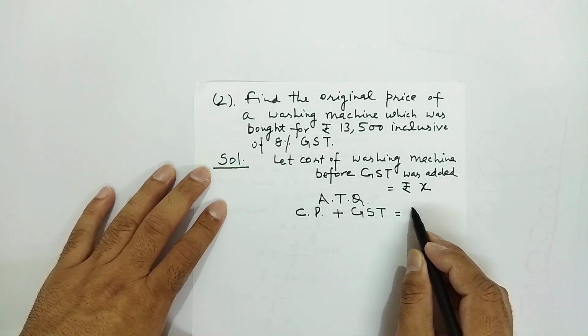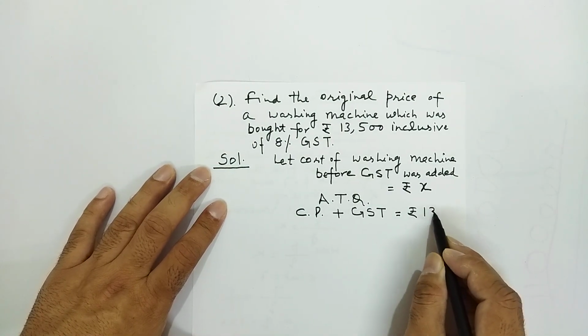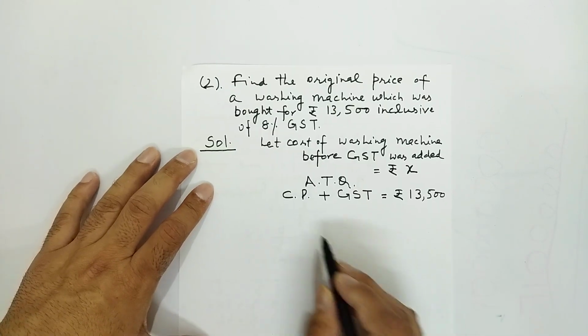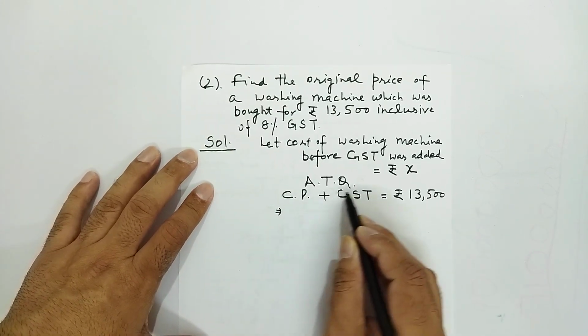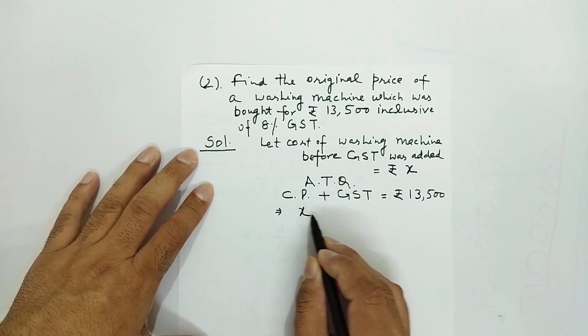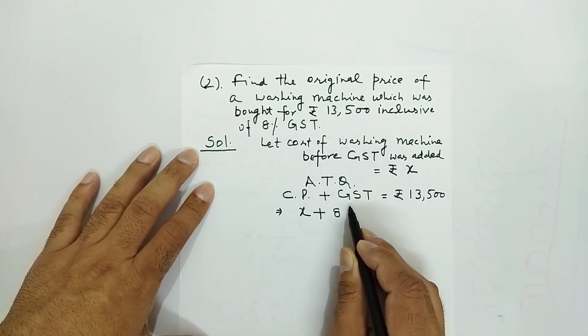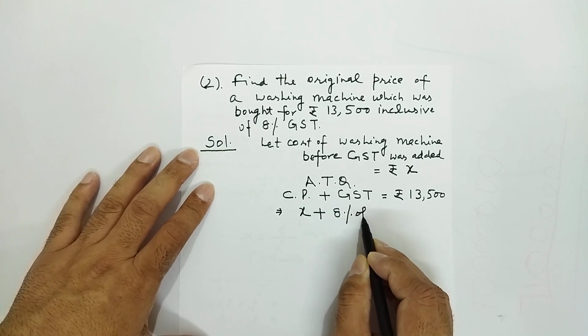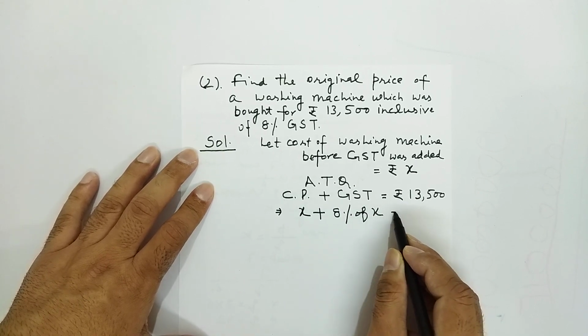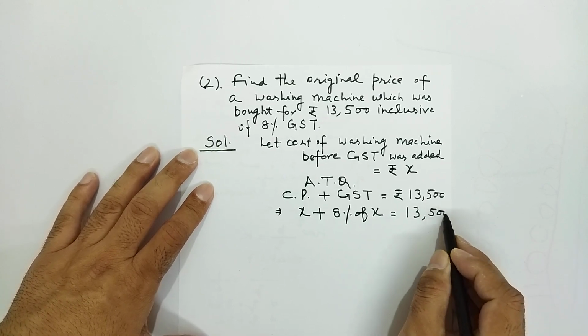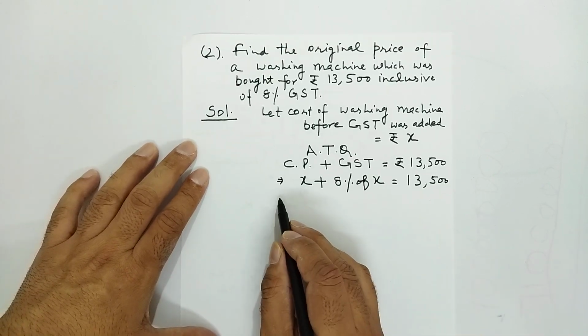He has given rupees 13,500, right? So CP before GST was added is X, and GST is 8% of CP, means X, and this is 13,500.